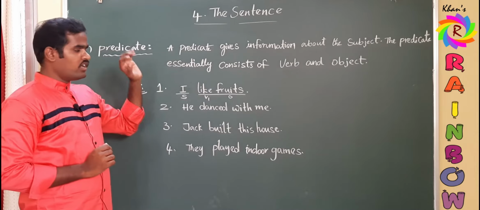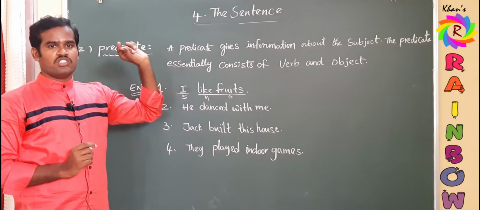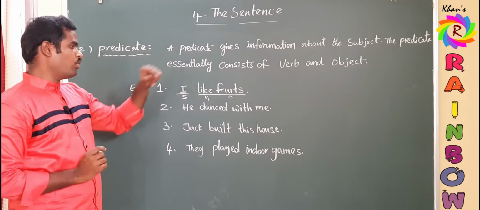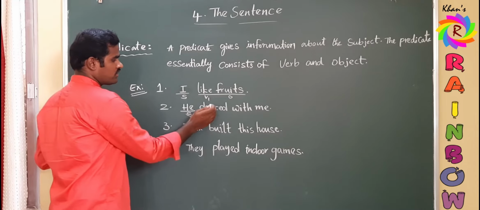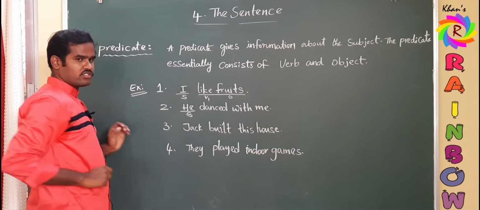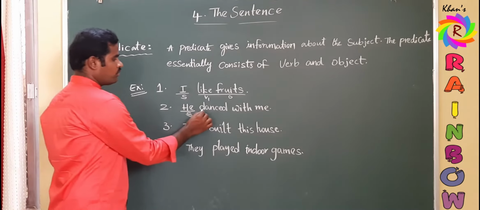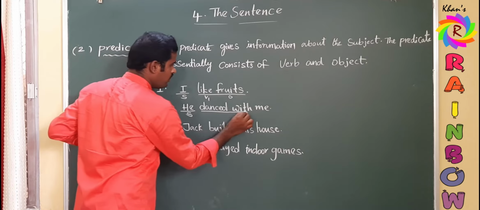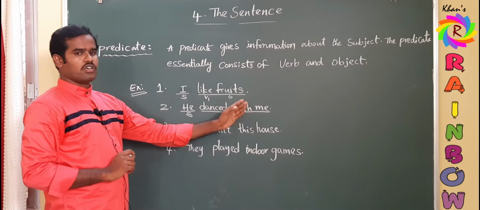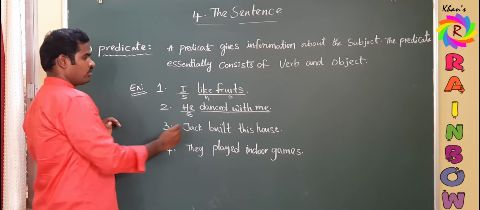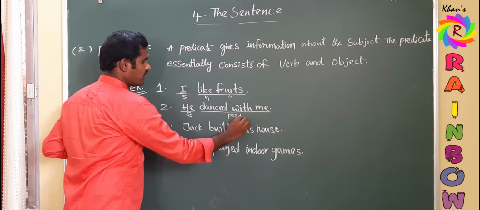Not only in this, in whatever sentence it may be, the sentence must essentially contain a verb. If you observe the second one, here he is the subject because, who danced? He danced. So the work is performed by him. So the subject is he. Now this is the verb and this is the object. So verb plus object is nothing but the predicate.